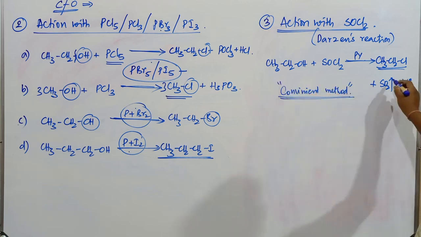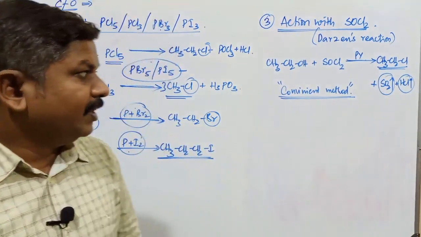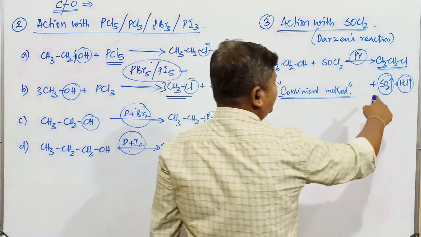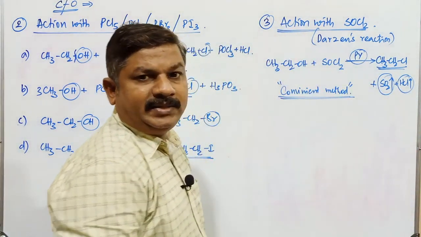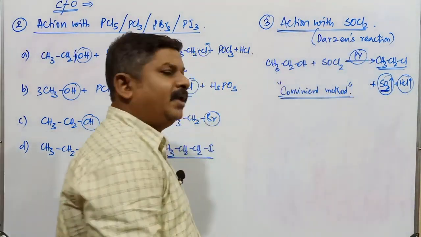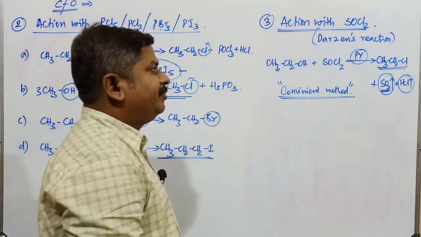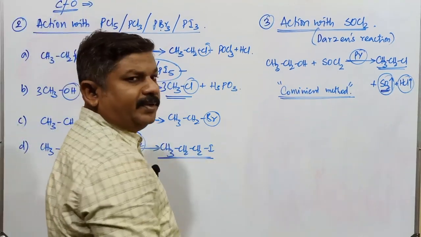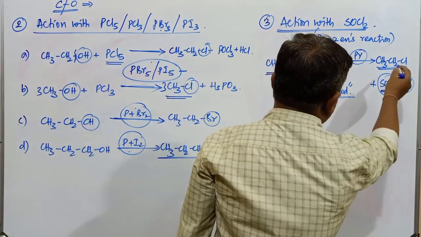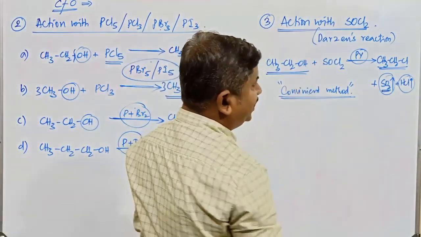Because whatever the byproducts are, those byproducts are liberated as gases. And the main function of pyridine, a basic compound, is that it helps in the elimination of the acidic compounds SO2 and HCl. HCl is hydrochloric acid, and SO2 is sulfur dioxide, which is also acidic in nature. Those acidic compounds can be easily removed in the presence of pyridine. So this reaction is known as Darzens reaction: conversion of alcohol, ethanol, into chloroethane. Any type of chloro derivative can be obtained by using this Darzens reaction.